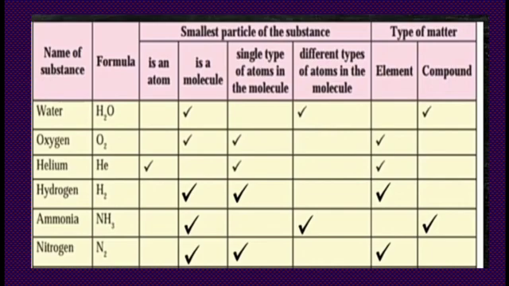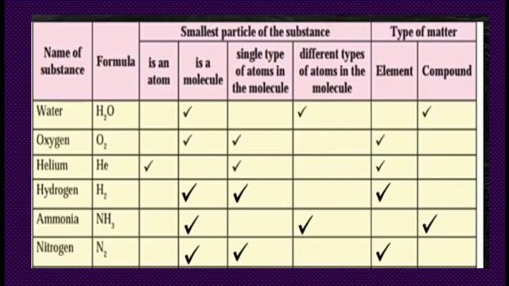Second example, second row, just see the name of the substance: oxygen, O2. It is not an atom. Why? The 2 oxygen atoms combine together to form an oxygen molecule. It is a molecule. So a single type of atom is present there. Only one type of element is present. Then it is an example of an element.